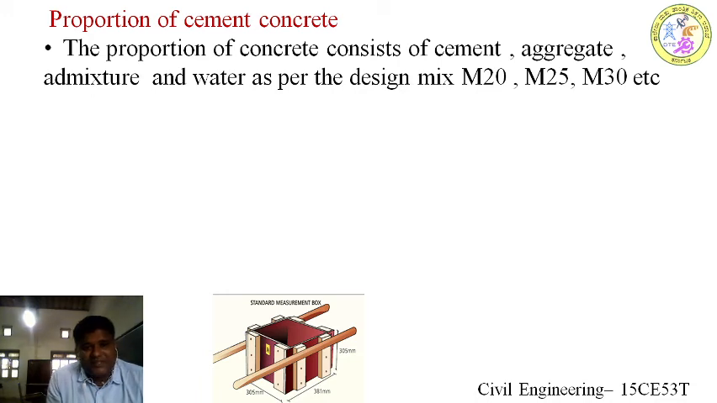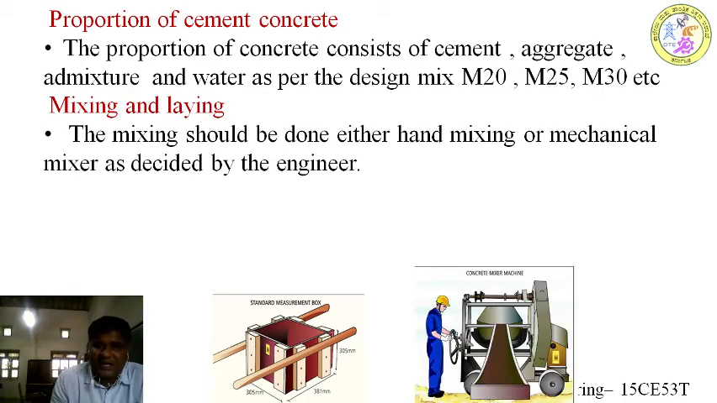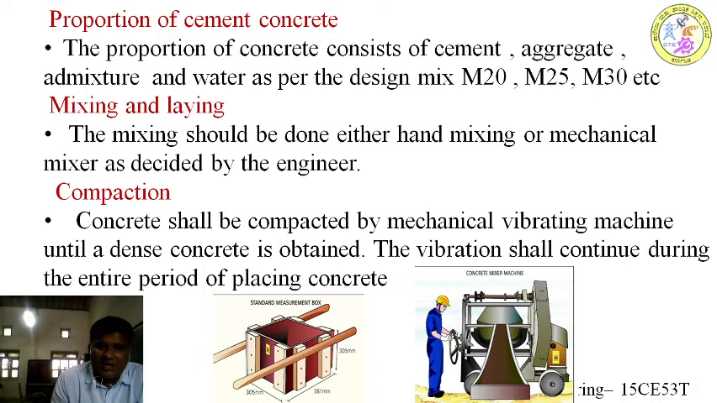So it will be mixed. For volume batching, this standard measurement box will be used, of length 381 mm, width 305 and height 305, in order to avoid variation in the proportion from the explained specification. The concrete will be mixed either by hand, by a mixer machine or by a batching plant. Suitable admixture will be used, and compaction will be done by vibrator.